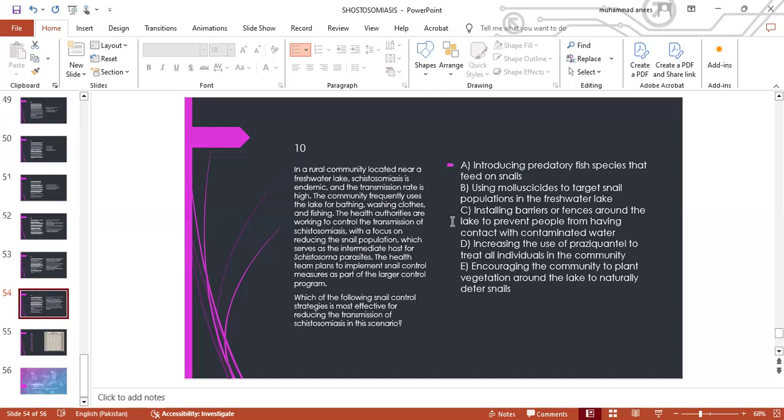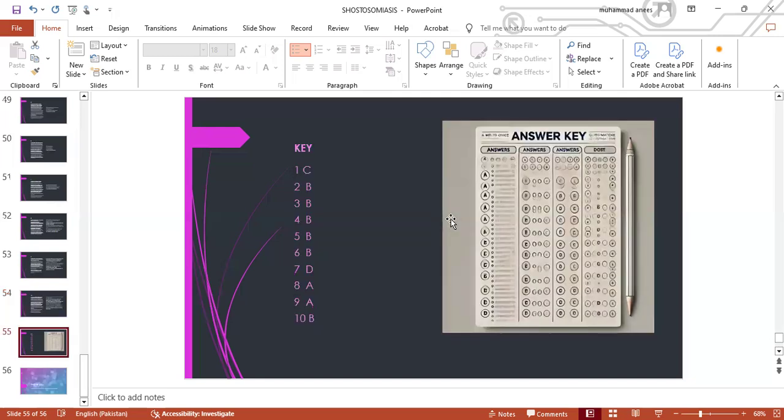A. Introducing predatory fish species that feed on snails. B. Using molluscicides to target the snail population in the freshwater lake. C. Installing barriers or fences around the lake to prevent people from having contact with contaminated water. D. Increasing the use of praziquantel to treat all individuals in the community. E. Encouraging the community to plant vegetation around the lake to naturally deter snails. So the correct answer is B, using molluscicides to target snail populations in the freshwater lake. This is the key to the MCQs.